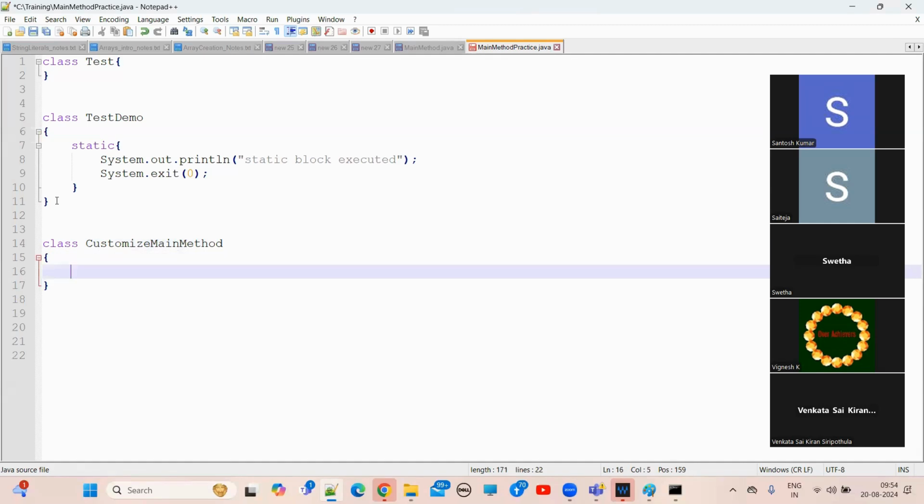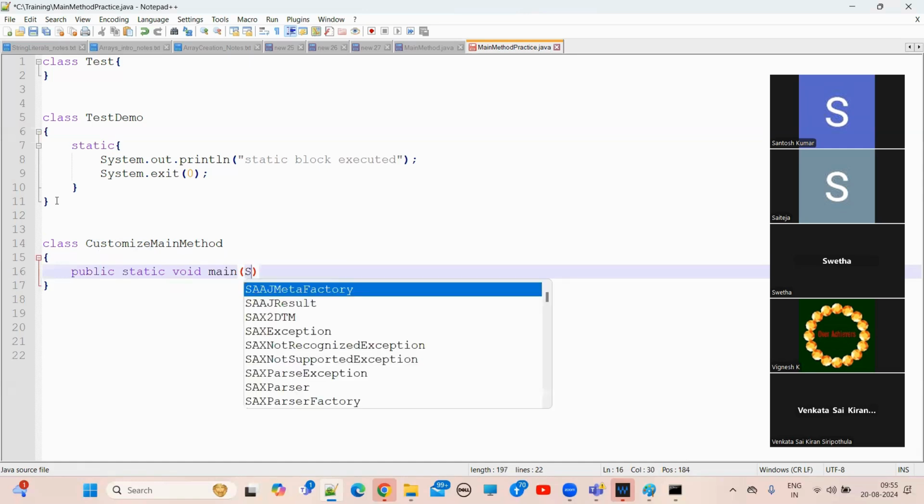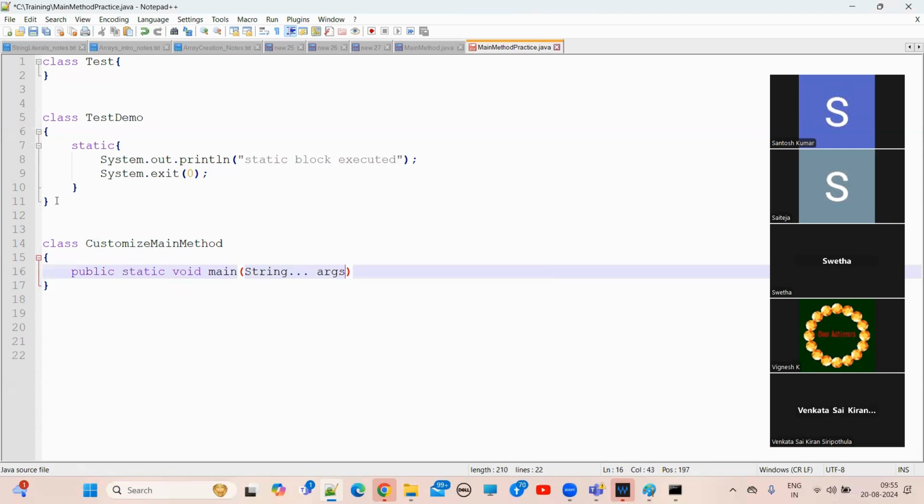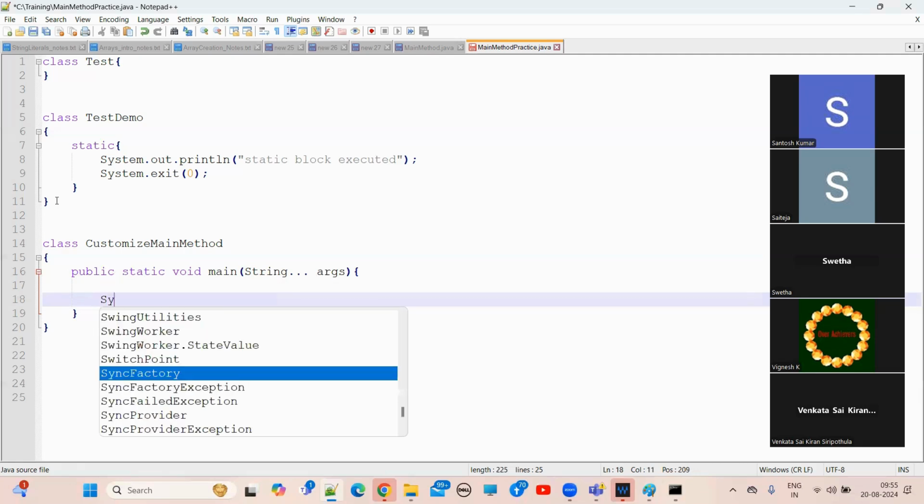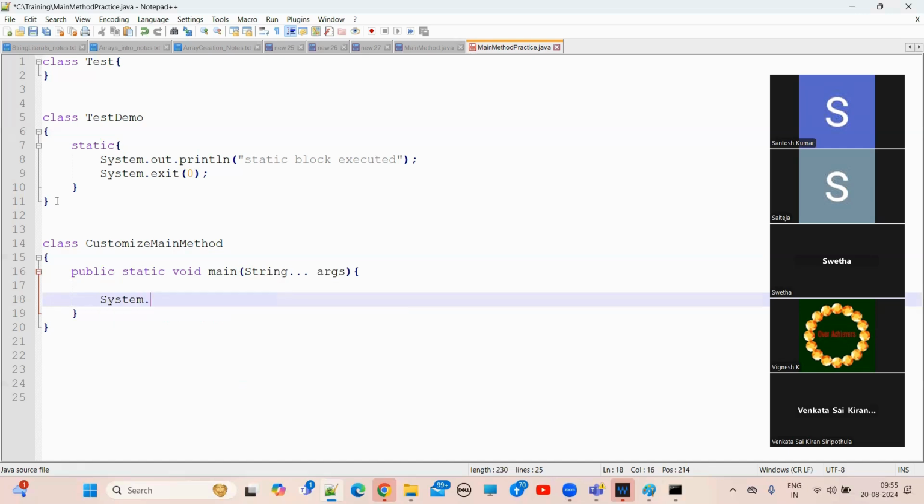In the class, I'm taking public static void main(String[] args). In the main method, I'm writing System.out.println.